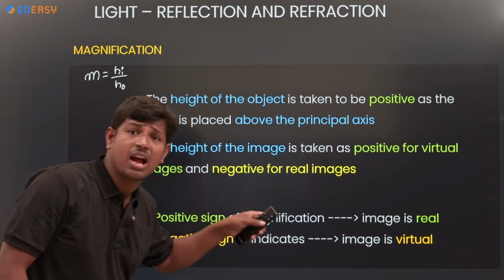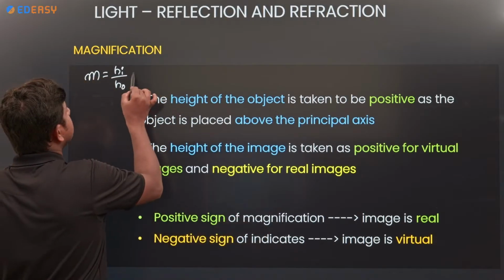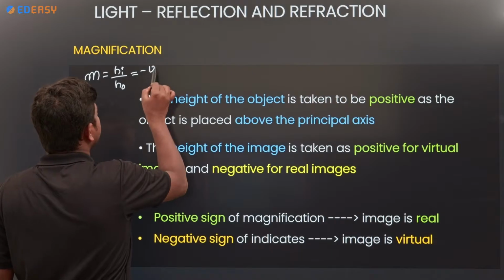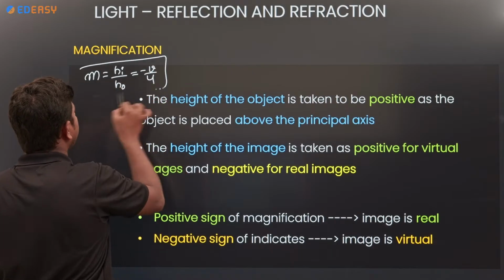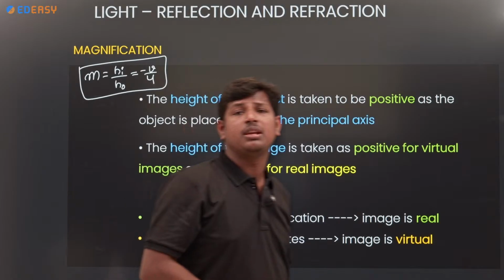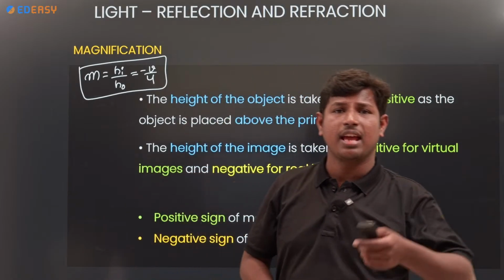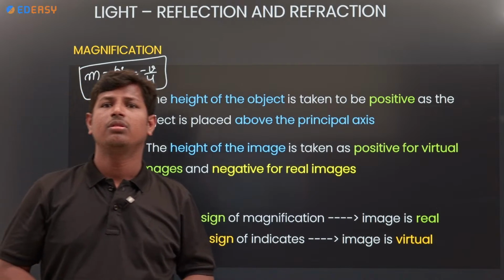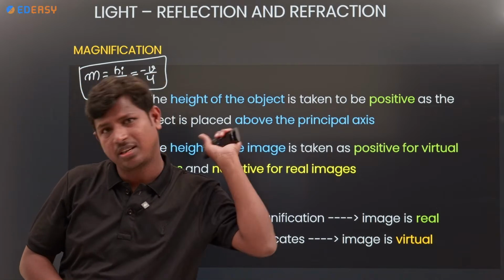In terms of heights, magnification m is equal to height of the image by height of the object. In terms of distances, magnification is equal to minus image distance by object distance, minus v by u.